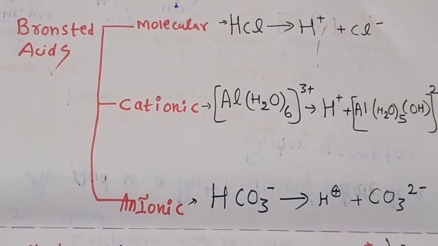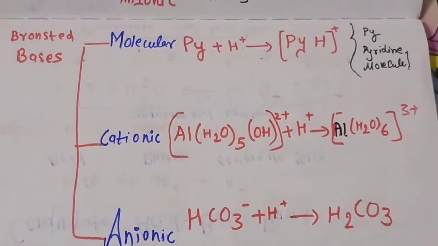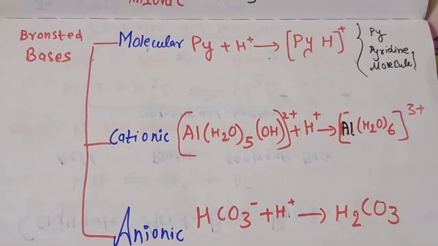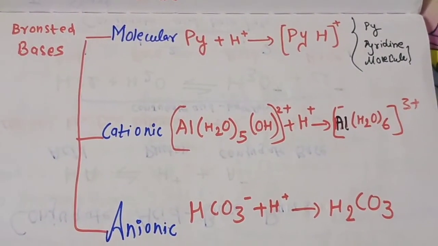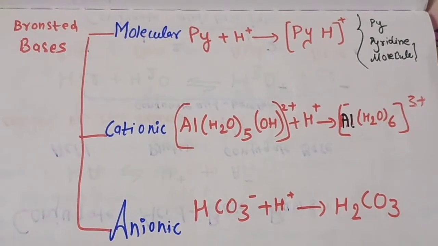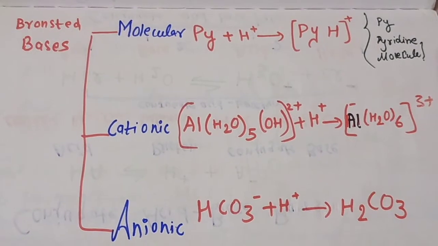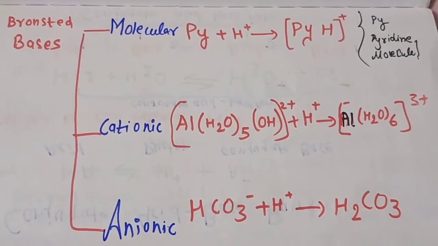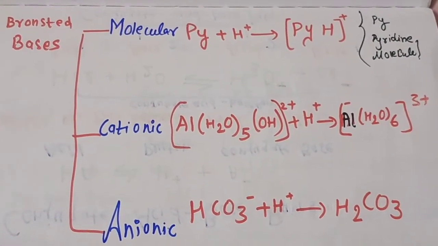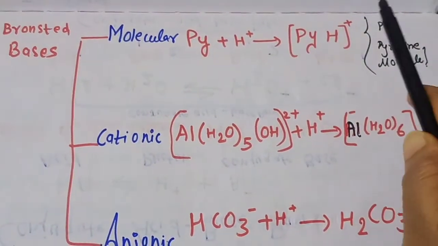Now we can see some of the Bronsted bases. They are classified as molecular bases, cationic and anionic. Here we can see this is the pyridine molecule. Py indicates the pyridine molecule, plus H+. They are accepting one proton, so they will form one PyH+ complex. A cationic complex is formed here.